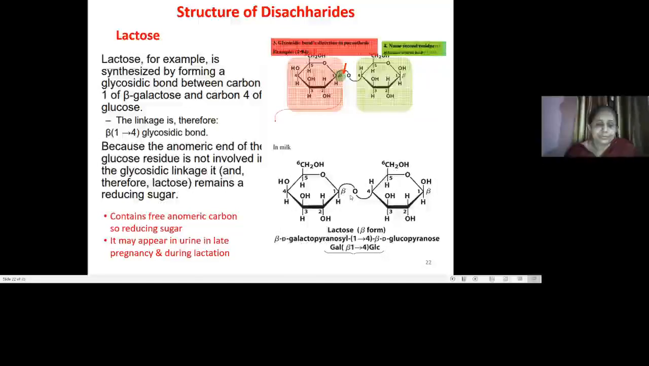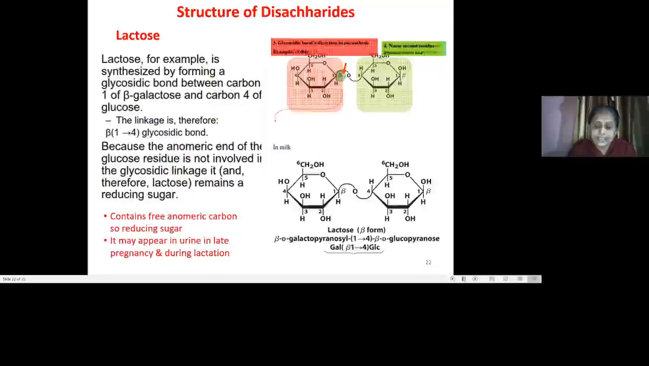So what is the significance of lactose? Where is it present particularly? It appears in milk, so that's why it is called a milk sugar. It is also present in the urine in late pregnancy and during lactation. So this is lactose, a disaccharide having a beta 1,4 glycosidic linkage between the galactose and glucose sugar residues.